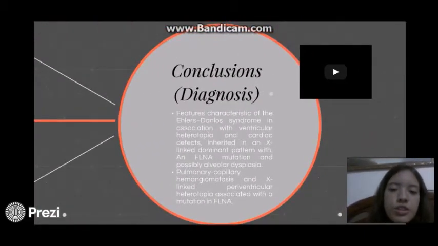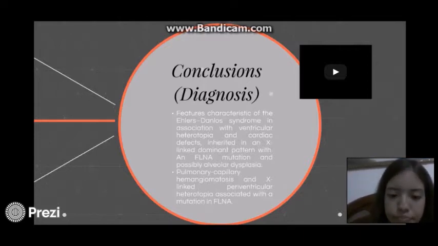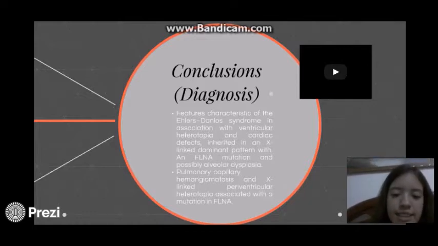And finally, as a conclusion, all the scientists kind of agreed on one final theory, that this kid had features that were characteristic of Ehlers-Danlos syndrome, which was associated with periventricular heterotopia and cardiac defects, and an inherited X-linked dominant pattern with an FLNA gene mutation, and a possible alveolar dysplasia, though it is genetic.